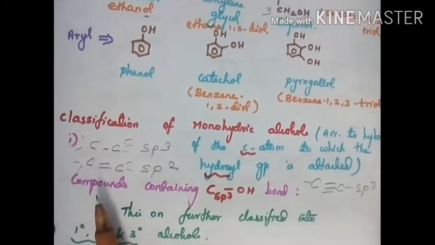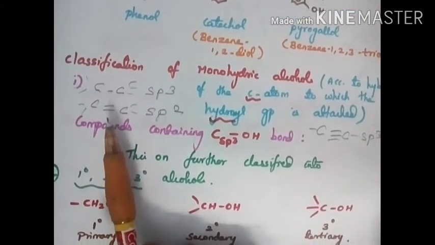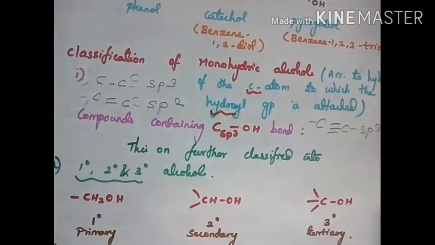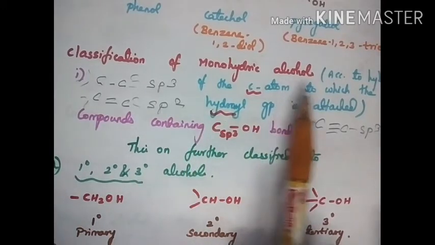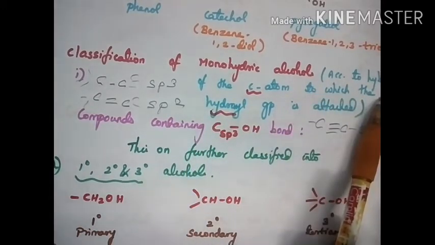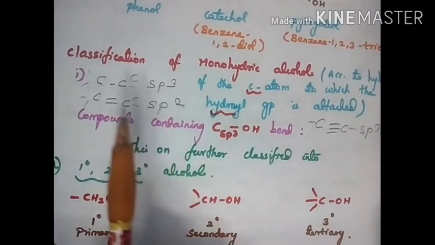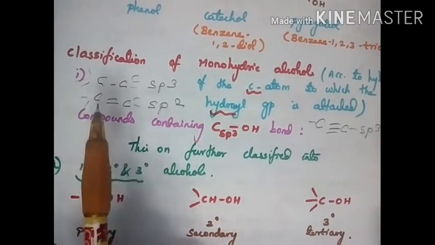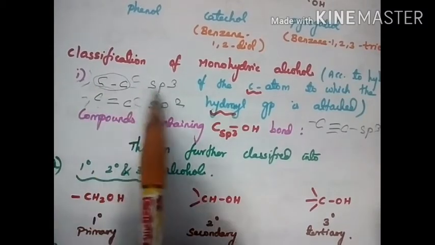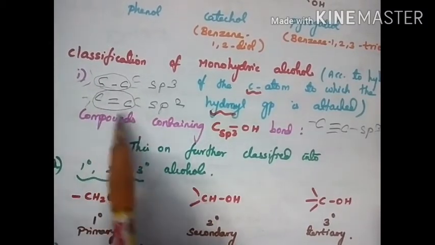And the next is classification of monohydric alcohols according to the hybridization. If a carbon-carbon single bond is there, it means sp3. Double bond means sp2.